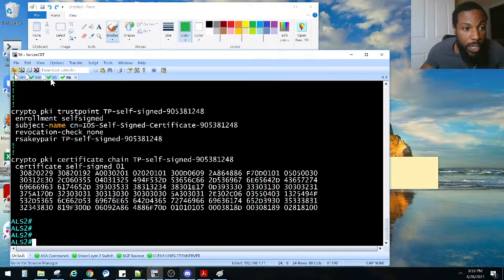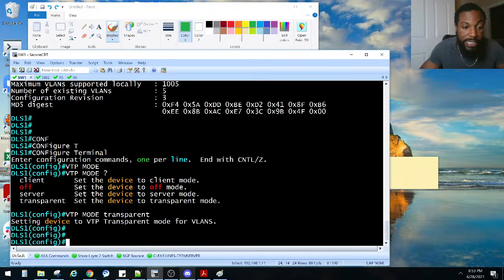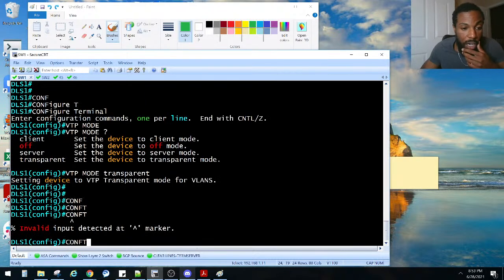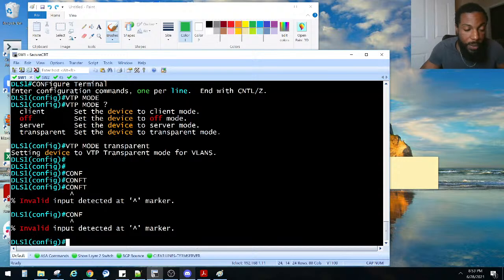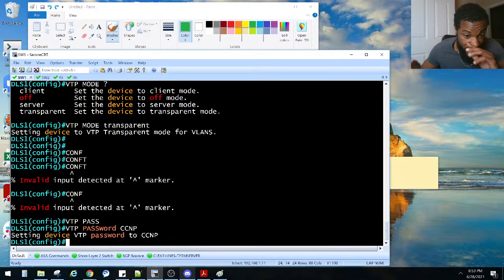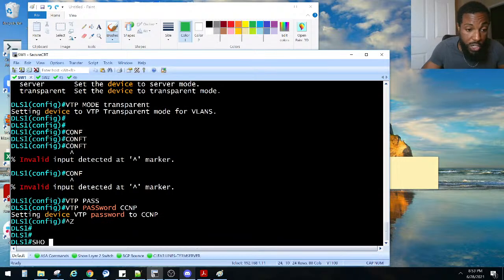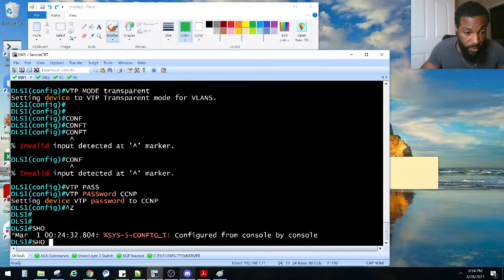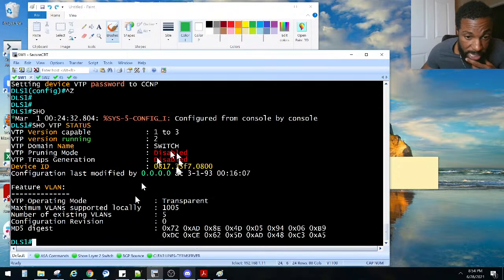Let's say we go back to DLS1. Configure terminal. VTP password. We said the password is going to be all caps CCNP, right? We set the password to CCNP now. We do a show VTP status. The password is not there.